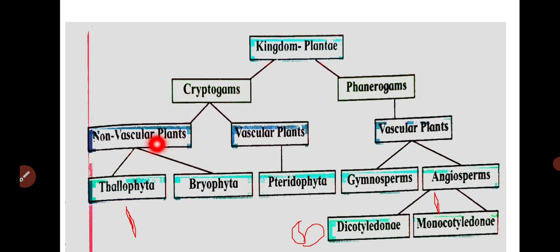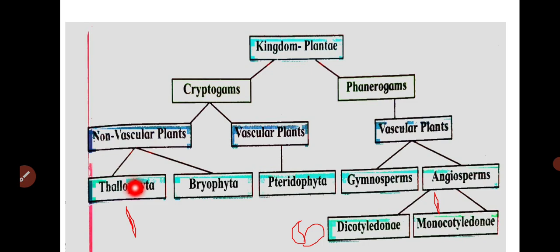Then the cryptogams are again divided into non-vascular plants and vascular plants. Vascular plants means the xylem and the phloem, the vascular bundles, are present in those plants. They are called the vascular plants, and when the vascular bundles are absent, they are called the non-vascular plants.